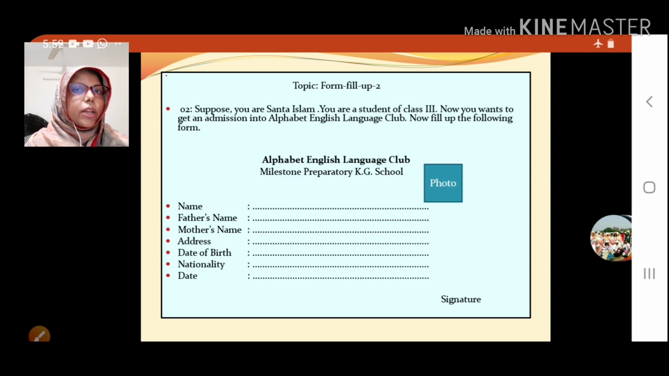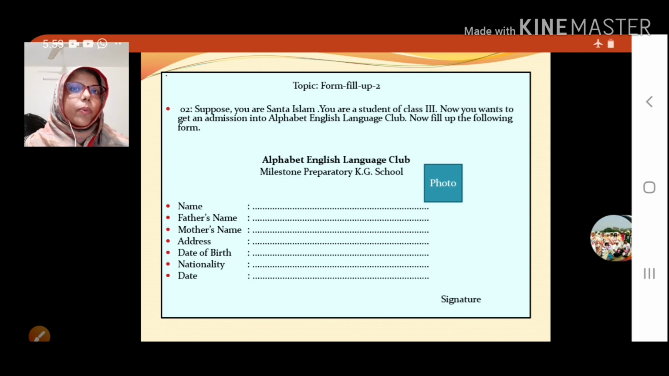I tell you, when you write the address, be careful. You will write the full address. First, I tell you, the holding number, then road number, then sector number, Uttara, Dhaka. This way you will complete it. Clear, all of you? Then next part, date of birth.